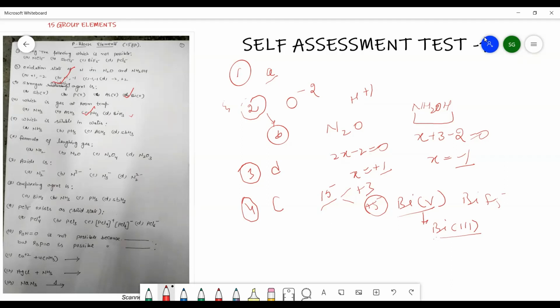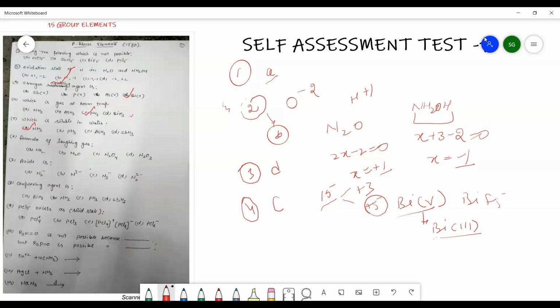Question number 5, which is soluble in water? Solubility in water depends upon the formation of hydrogen bonding. As you know, among the hydride series, which can form hydrogen bonding? Yes, you are very much true. It is A, that is NH3, which is soluble in water.